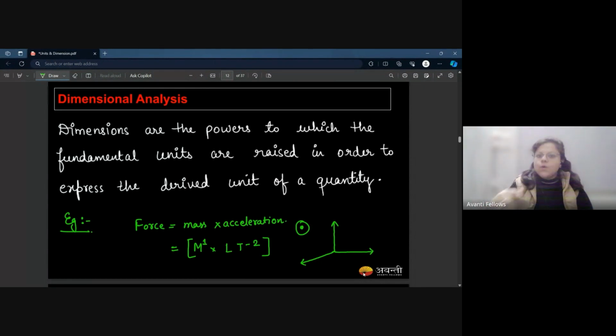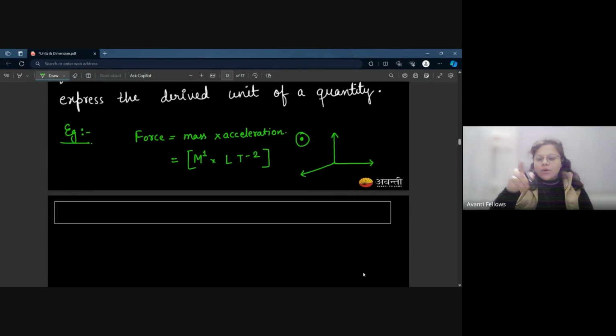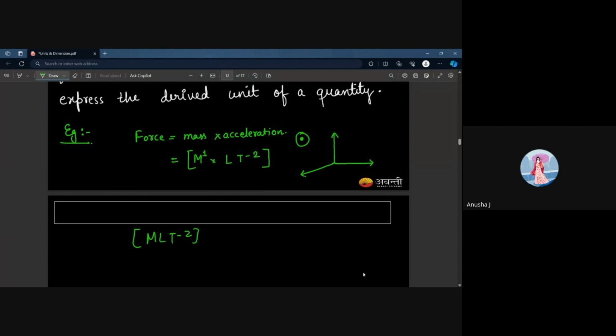But what are we going to deal with in the questions or the paper? That is key. If I ask, what is the dimension of force? You have to answer me, it's M L T minus 2, in this specific order, right? You have to put the square brackets and write it like this. Are you okay with it? Yes, ma'am.